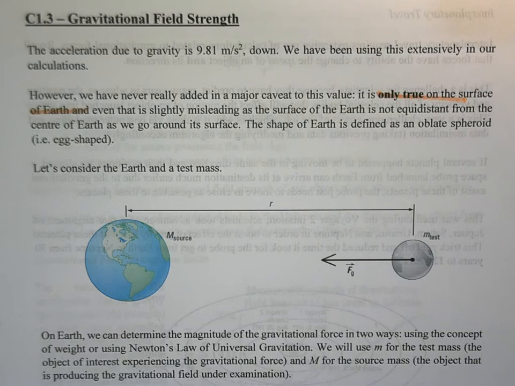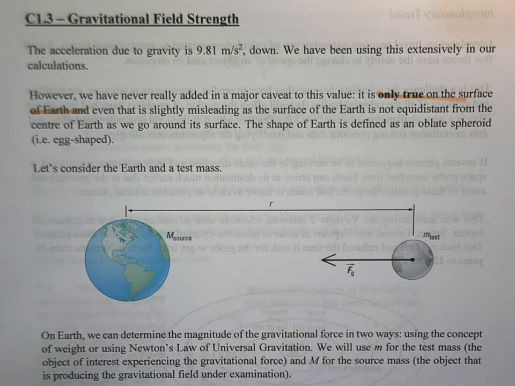So if we start to float up into space, the value of the gravitational field strength is going to change. The other thing, and this is a bit more obscure, is that 9.81 meters per second squared is sort of an average. The Earth, we always treat it like a sphere, but it's not. The distance from the center of the Earth to the surface is not a constant. It always changes. The Earth is more of an egg shape. The technical term is oblate spheroid, but egg shape works fine. Either way, that 9.81 meters per second squared is kind of a total average of all those different local values of the acceleration due to gravity on Earth's surface.